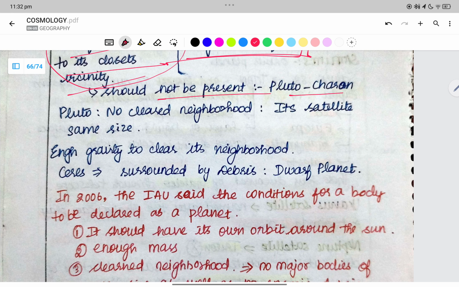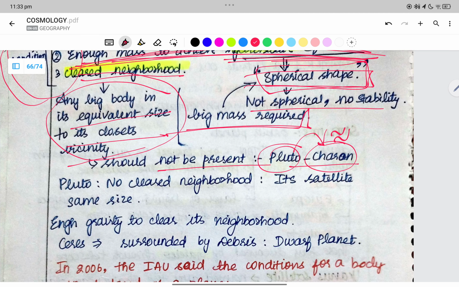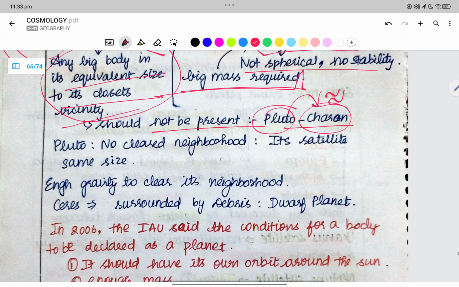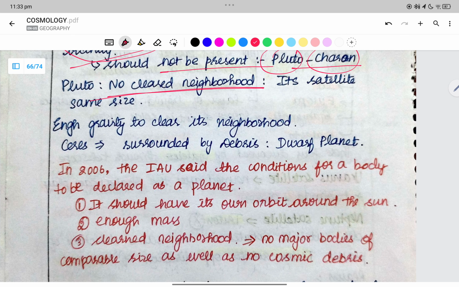Should not be present. Example, Pluto, Charon. A similar equivalent body of the same mass, a big body of equivalent size, should not be present in its vicinity, and it should have its own orbit. Pluto does not have a clear neighborhood. Plus, its satellite size is the same. Enough gravity to clear its neighborhood.